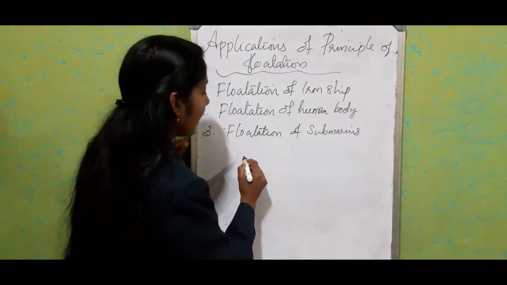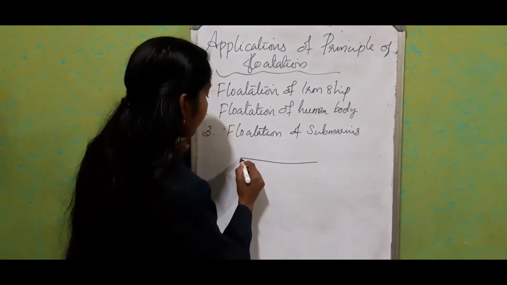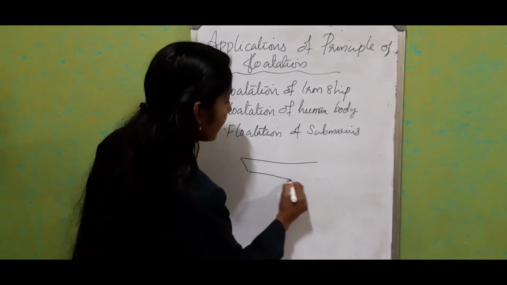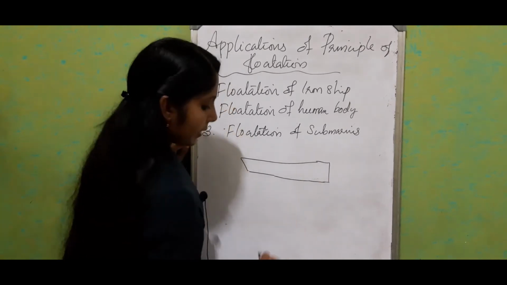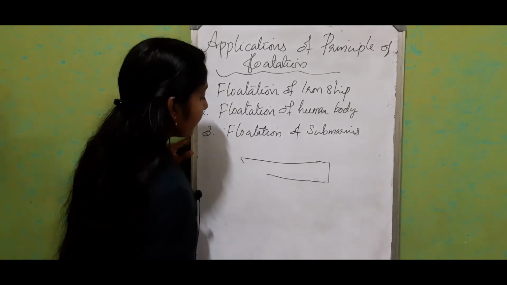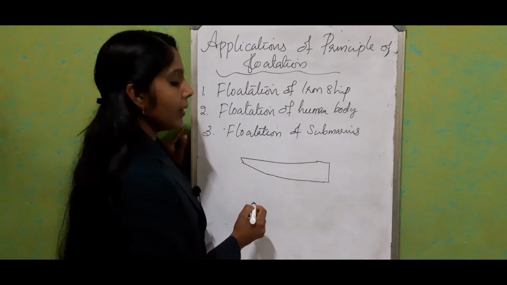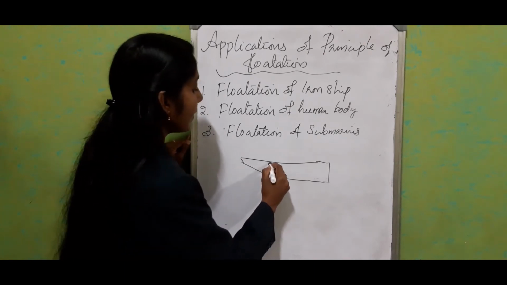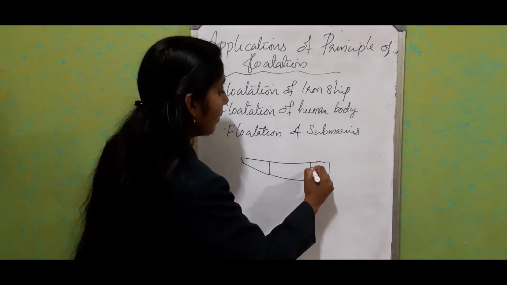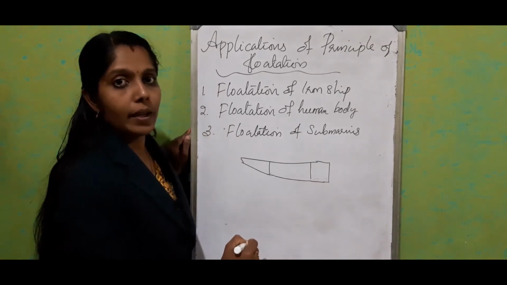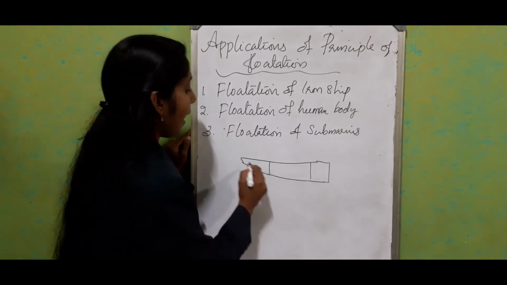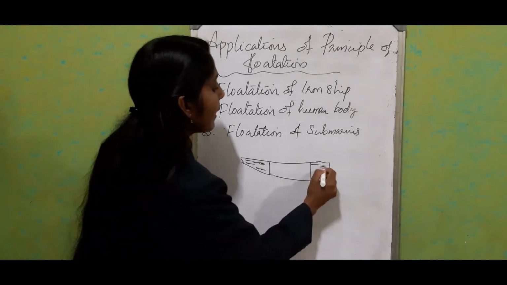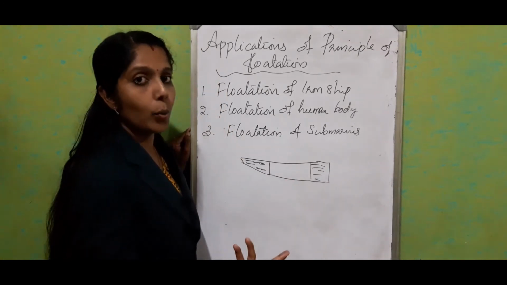For a submarine, just consider this is a submarine. The shape is not exact, but just consider it as a submarine. A submarine will have two tanks. It is called the ballast tank. It can be filled, and it can be made vacuum.